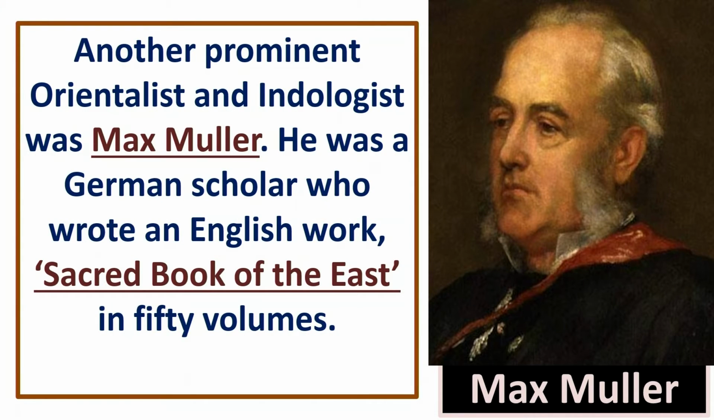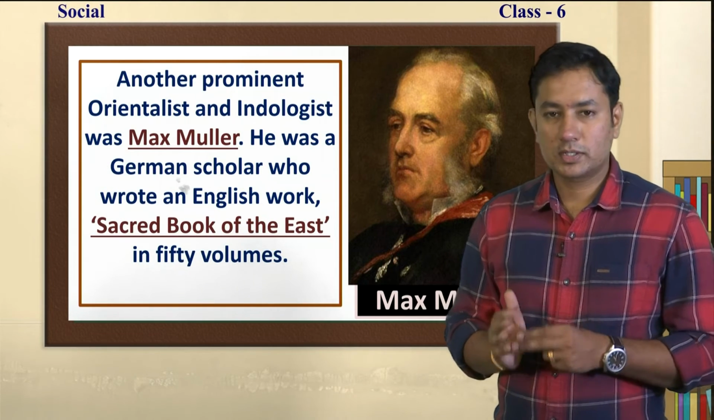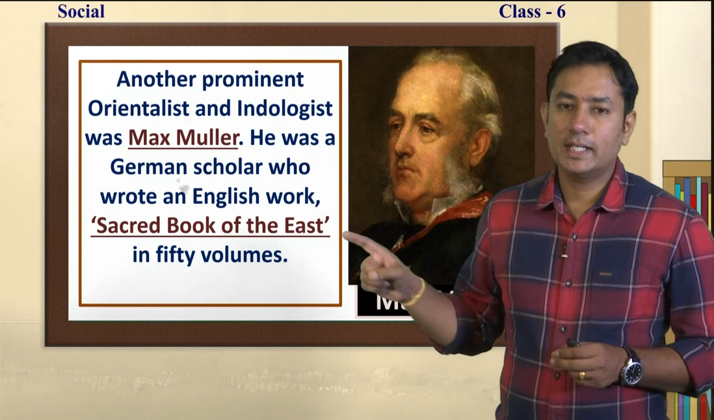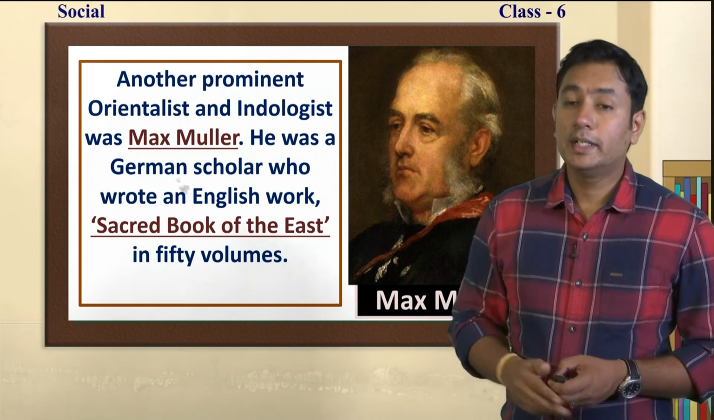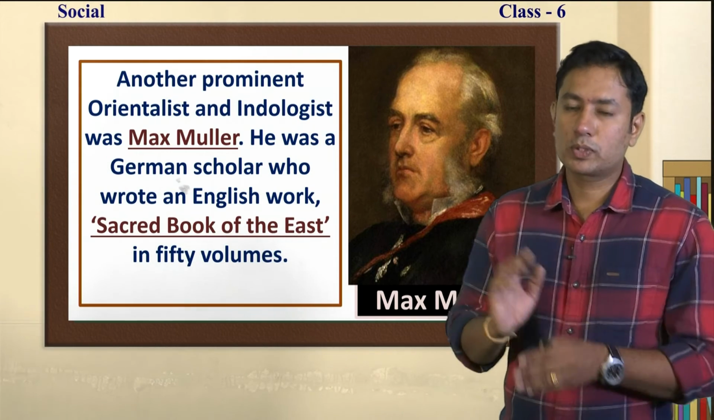So, he is another prominent Orientalist. An Orientalist is one who, even though he is European, had a lot of attachment towards India or the eastern side. Those are called Orientalists. Do you understand? And he is an Orientalist and also an Indologist. He was a German scholar, from Germany, and he wrote an English book related to India, Sacred Books of the East. It is in 50 volumes. Precisely saying, there were 50 books.